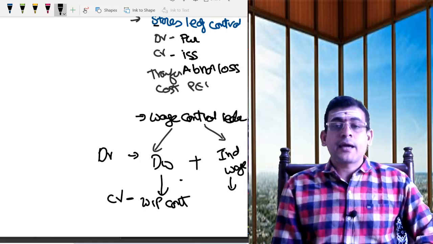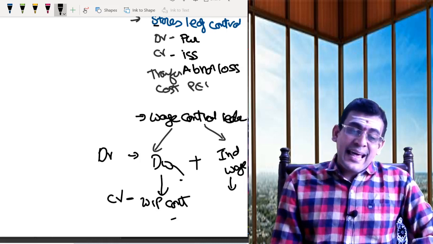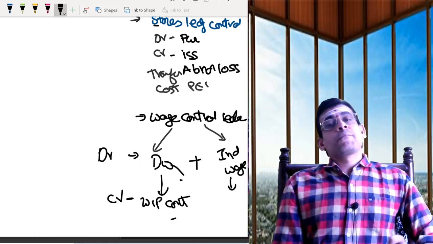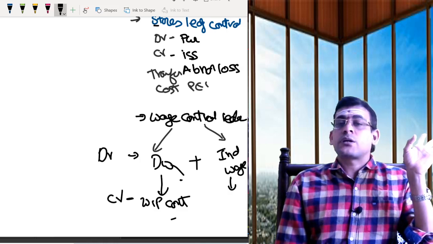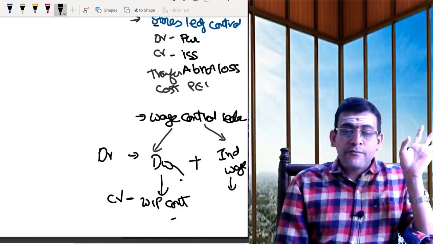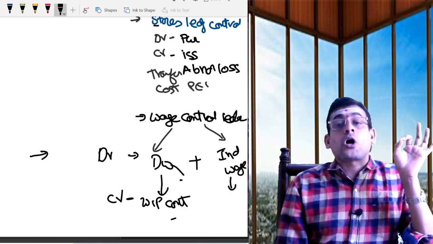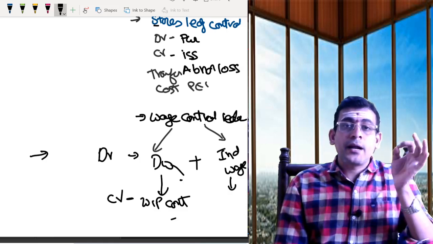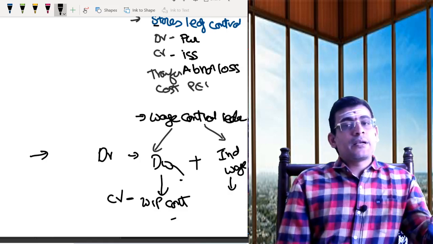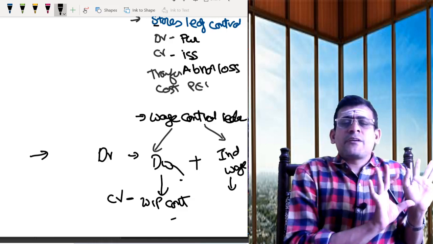Any sort of direct wages, simply transfer that to the work in progress control account. As soon as the wages are paid or accrued, debit your wage control account.